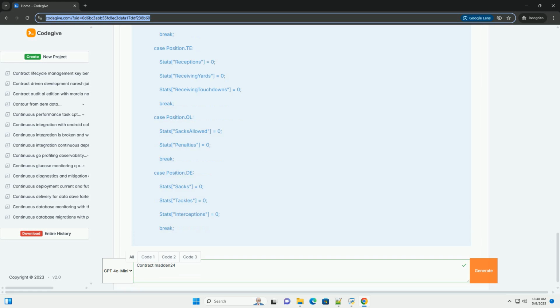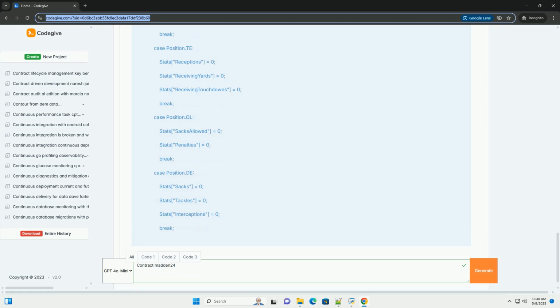SignPlayer, attempts to sign a player to a contract. Checks if the team has sufficient cap space. ReleasePlayer, releases a player from their contract, freeing up cap space. DisplayRoster, displays the team roster with relevant player information.